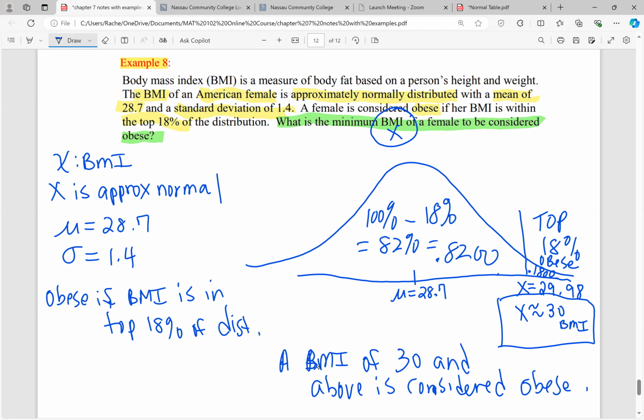So that is the last example that I have. And this was the final example where we have to use inverse norm to find a raw score. But before we end this lesson and start chapter 8 in the next lesson, I want to write down on the whiteboard how to know when you're supposed to use normal CDF or inverse norm, because I think the main thing in this chapter that tends to give students trouble is in the calculator, how to know the difference, when you're supposed to use either function. So let me go to the whiteboard for a minute.